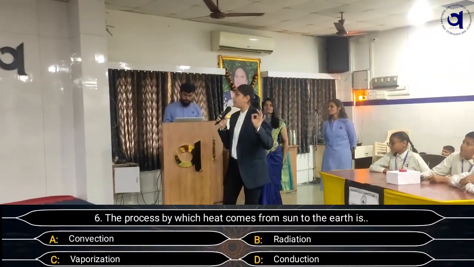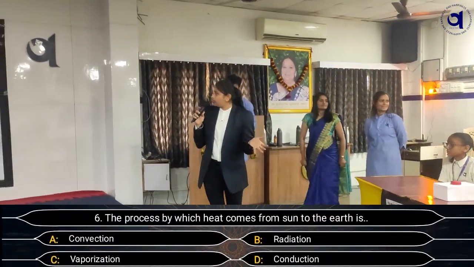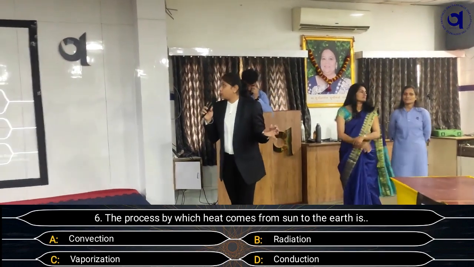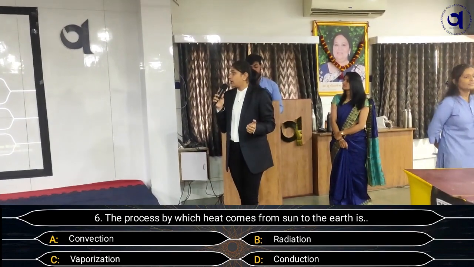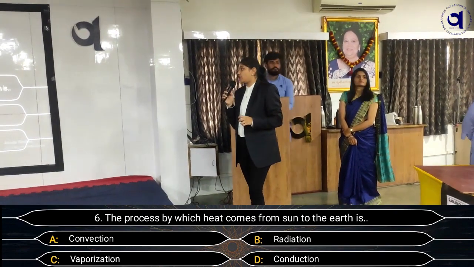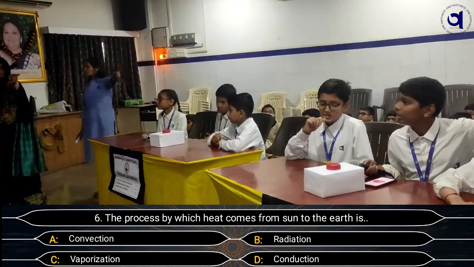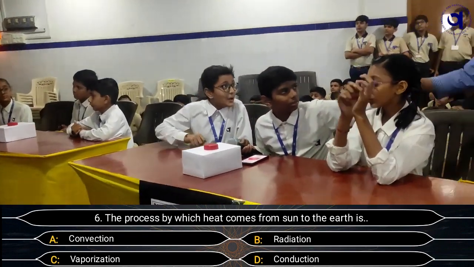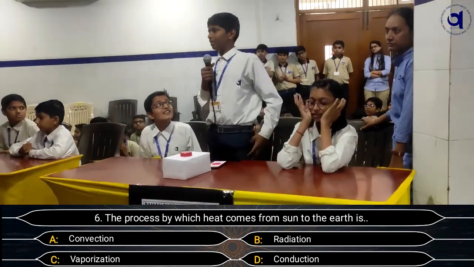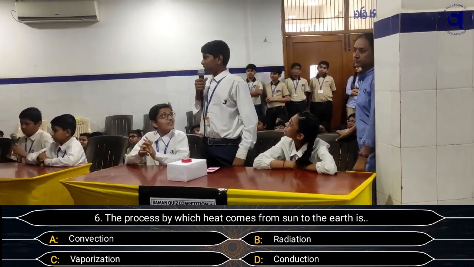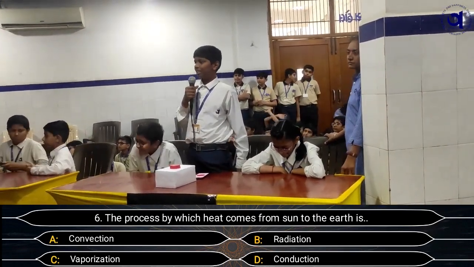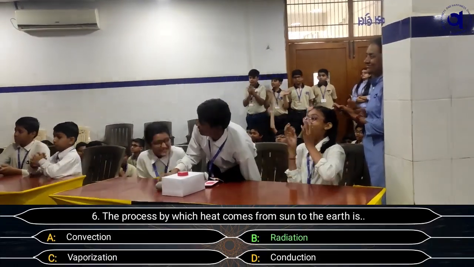Question for the puzzle round. The process by which heat comes from the sun to the earth is: A. Convection, B. Radiation, C. Evaporation, and D. Condensation. The opportunity goes to the APJ Abdul Kalam team. May we know the answer, please? B, Radiation. Are you sure, Aditya? Let's lock the screen with B. Radiation, and it's the right answer.